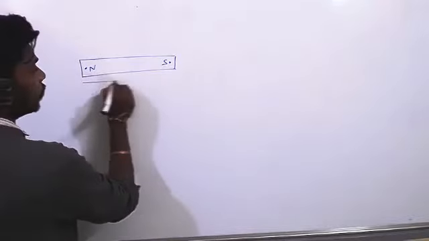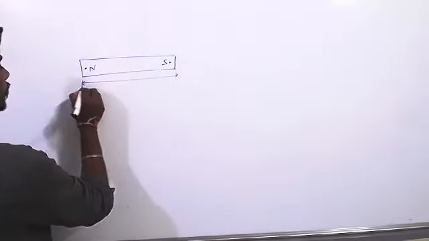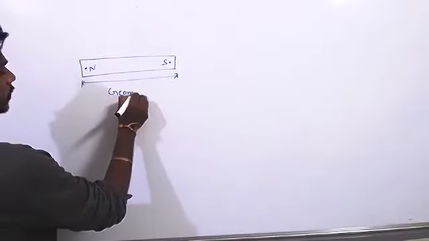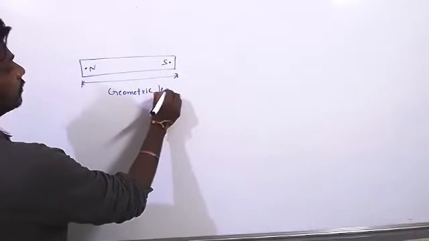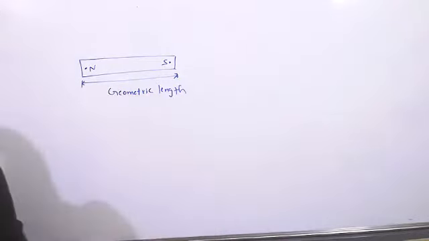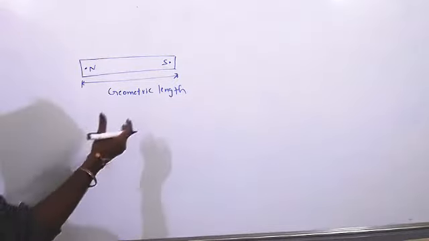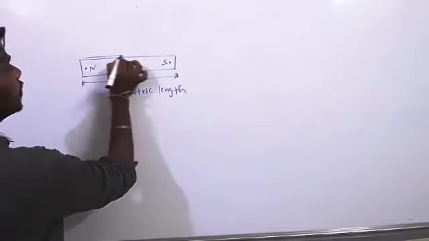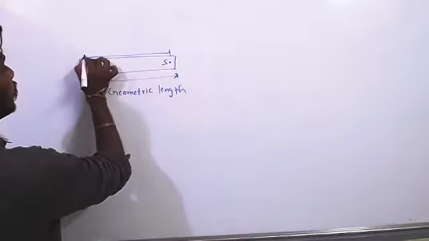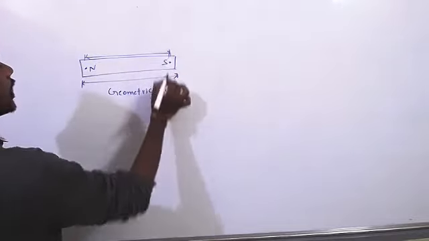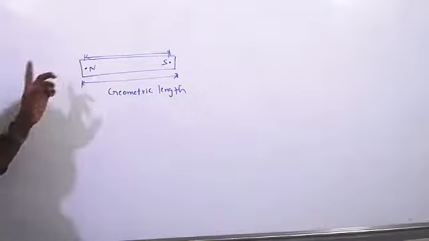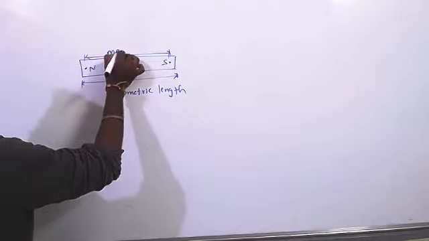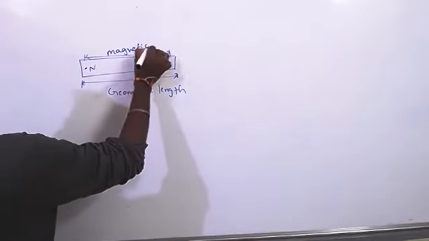So from this end to this end, whatever the length is, that length is called geometric length. Geometric length means one end to another end. The length between the poles, since poles exist a little bit inside the magnet, is called magnetic length.